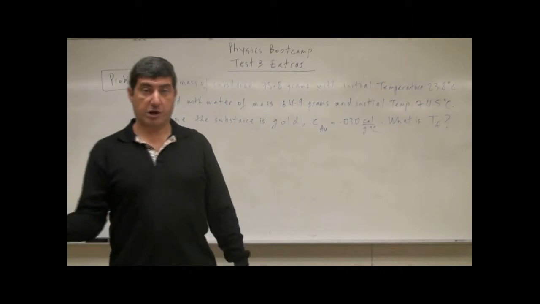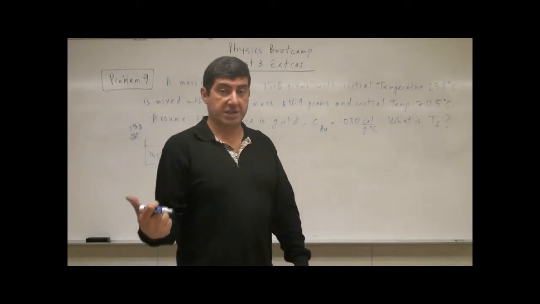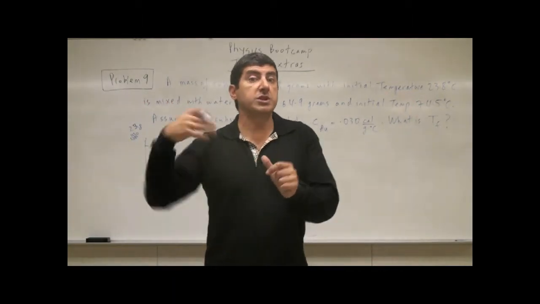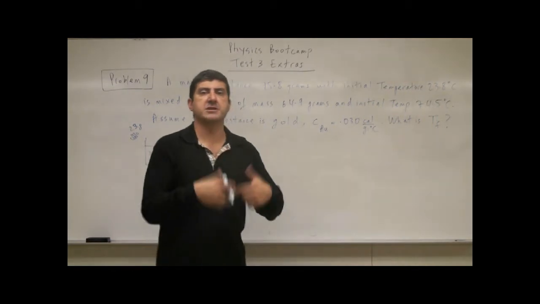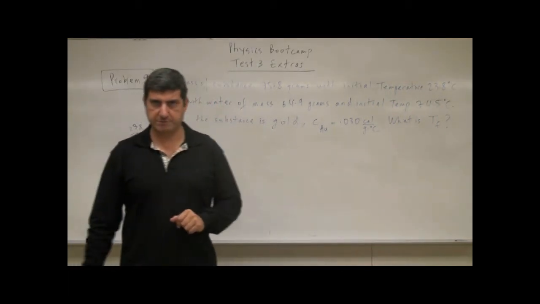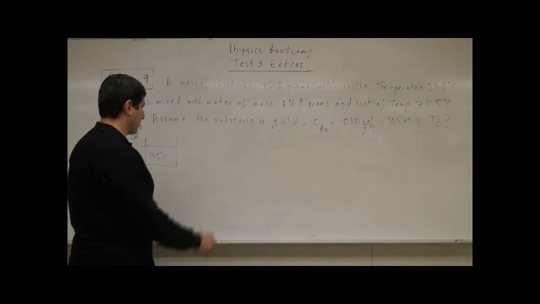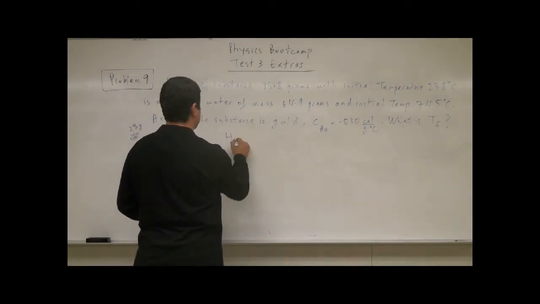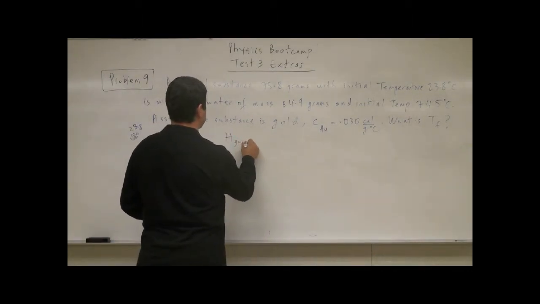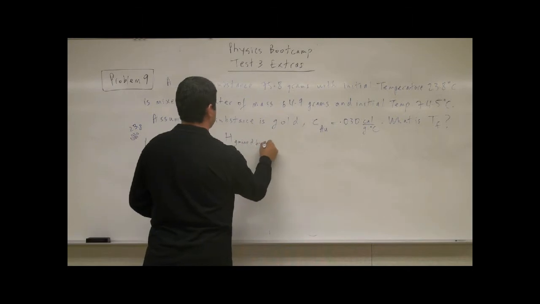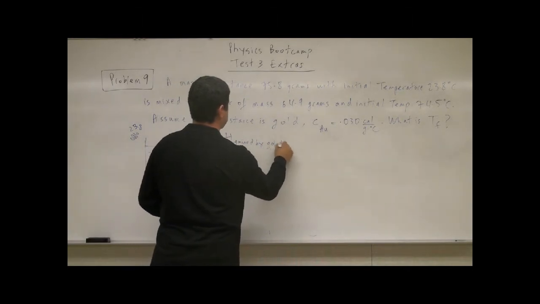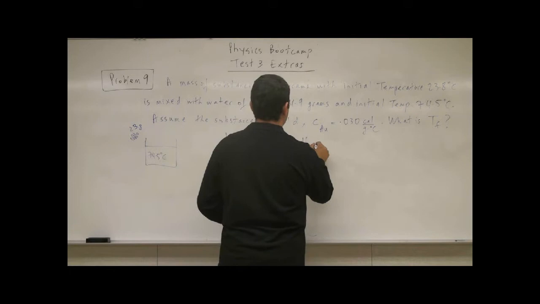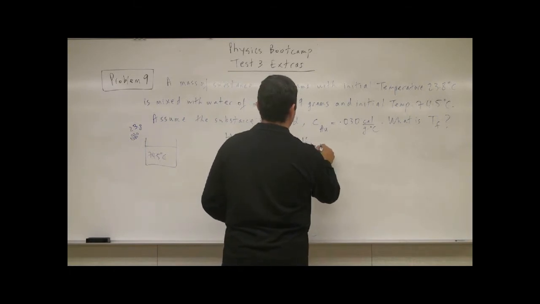In the previous problem, which was kind of different, we didn't know the specific heat of the substance, but we were given the final temperature, right? So how are we going to do this? Well, we're going to say heat gained by the substance, heat gained by gold, I can say, is equal to heat lost by water.